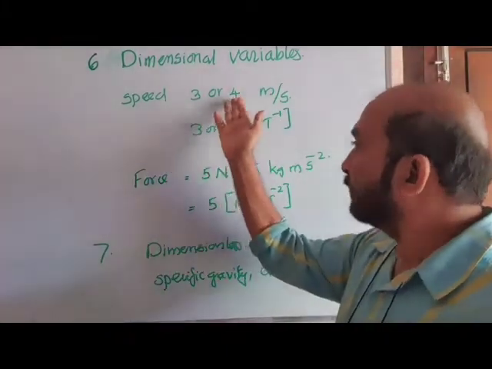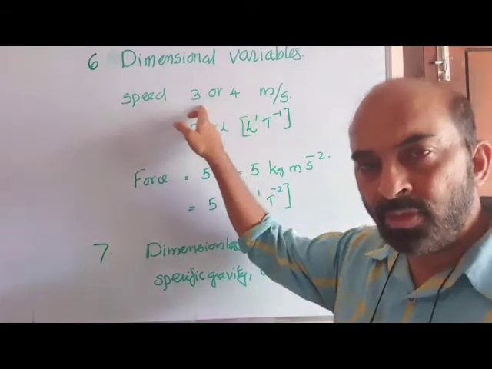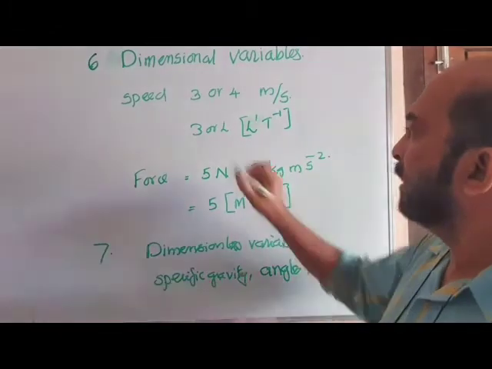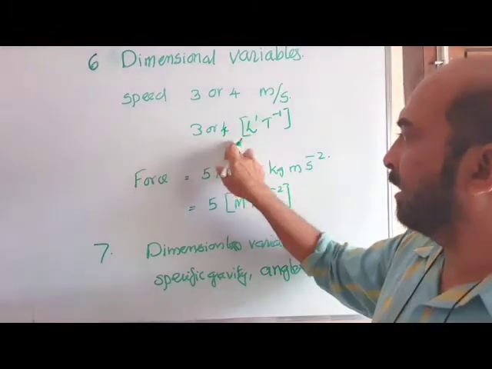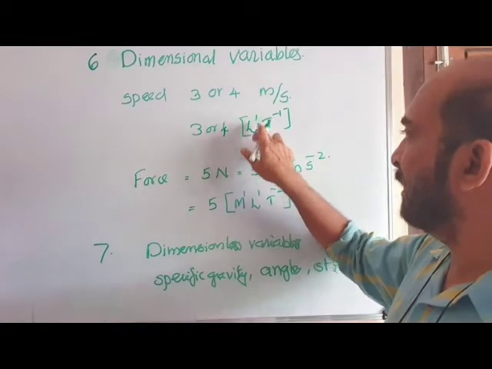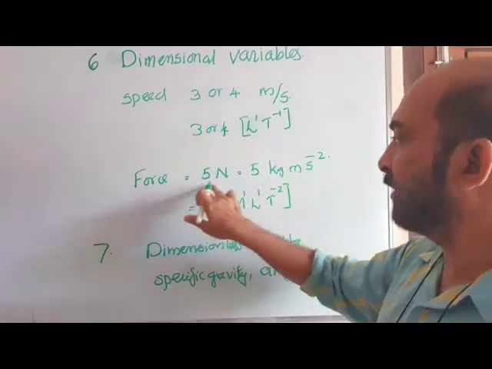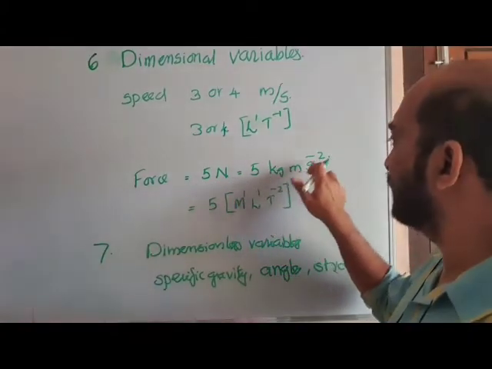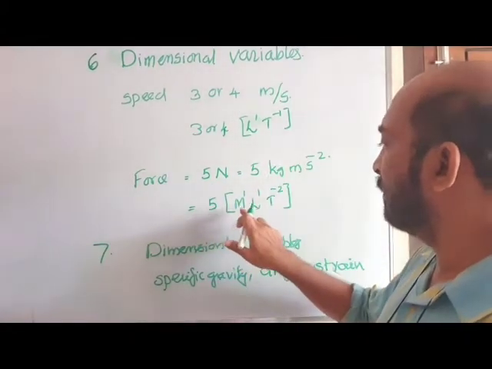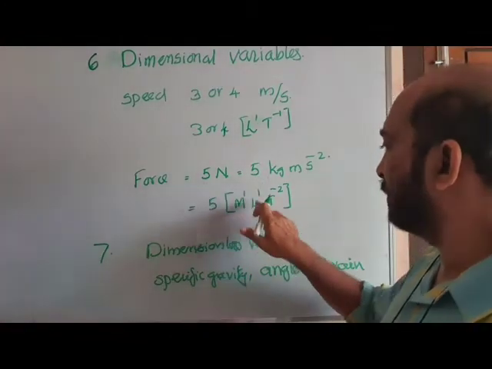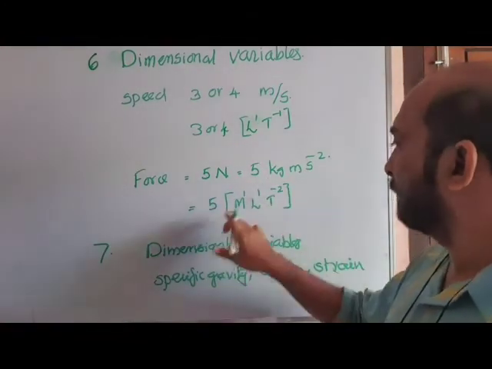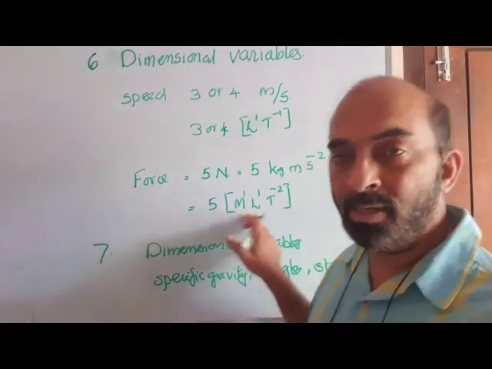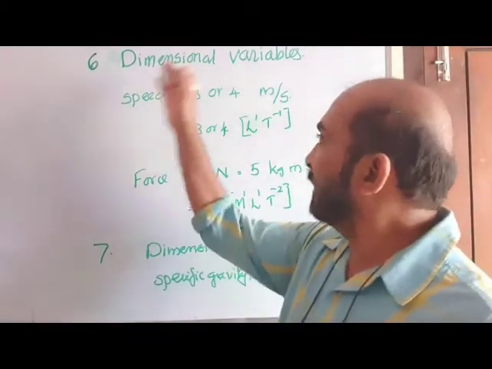Speed, 3 or 4, is written like that to show it is a variable, not a constant. 3 or 4 meter per second: 3 or 4 is the numeral part, and the dimensional part is L to the power 1, T to the power minus 1. Force, 5 Newton, or 6 Newton, any Newton value. 5 Newton is 5 kilogram meter per second square. So mass to the power 1, length to the power 1, time to the power minus 2, I'm sorry. Again there is one numeral part and a dimensional part. So it is a dimensional variable.